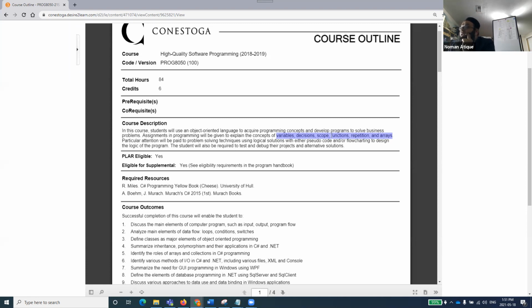And the reason, please keep in mind, is that we want you to be very good in programming concepts and developing solutions to problems. So we want you to be very good in variables, decision making, scoping of variables, functions, repetitions in one way or another, and you should be familiar with arrays. I'll talk about everyone. If you have heard about any, I'll be very happy to hear that. Has anyone heard this word arrays for the first time? I'll be happy to know if there is someone, and they should be bold enough to say that arrays is a word I have never heard or I don't know what that is. Is there anyone? As you know, this is the data gathering that I'm doing continuously so that I know about the audience. There is no one.